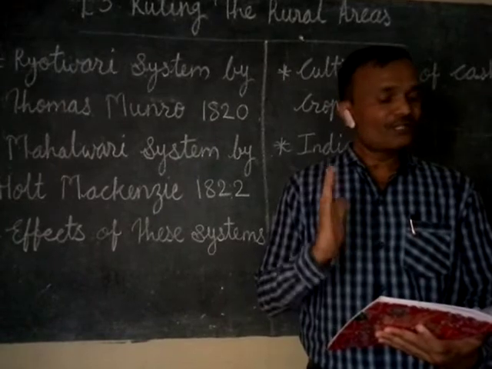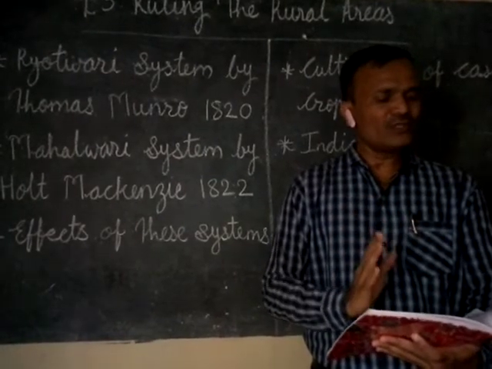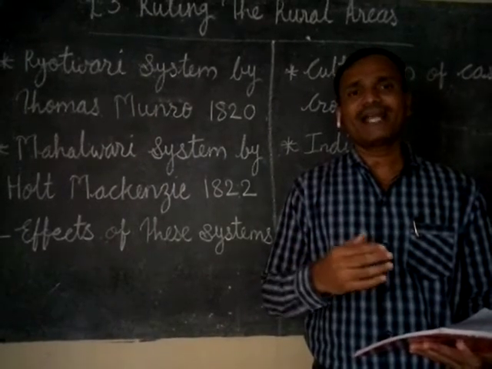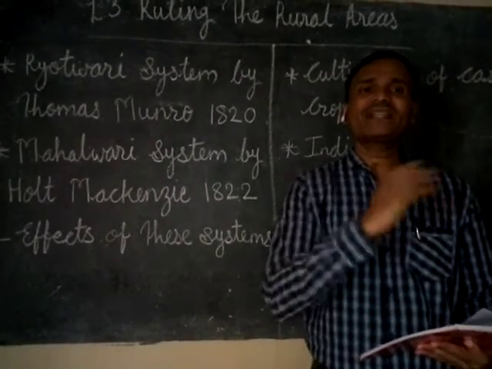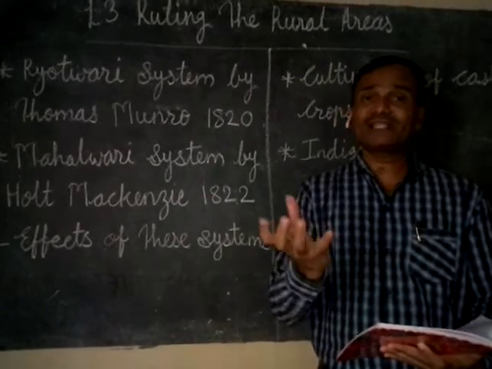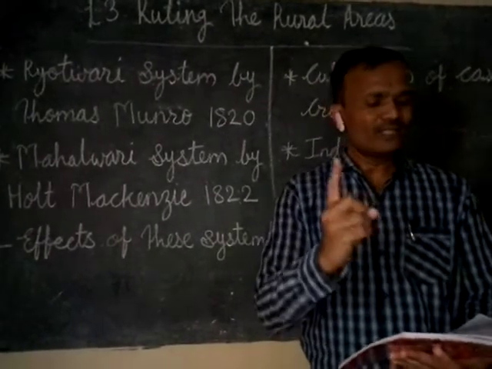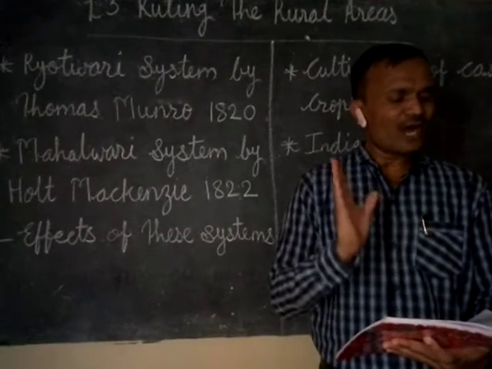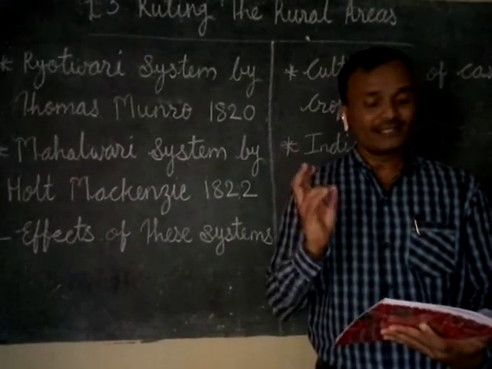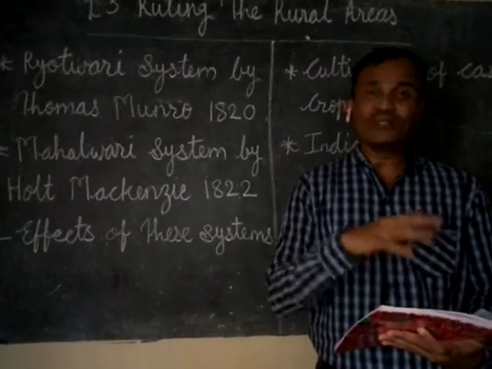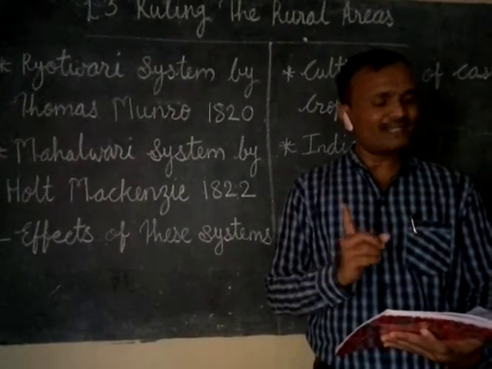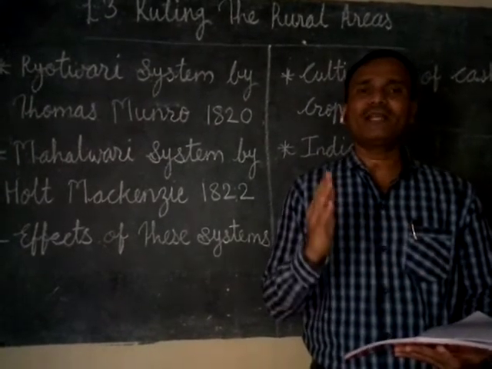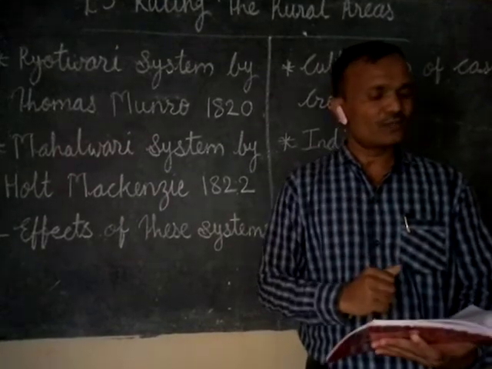Fourth, the farmers took loans from the moneylenders, as the revenue was very high and they had to pay it on time. For this purpose, they used to take loans from the moneylenders, to manage the revenue and household expenses. And against that, the moneylenders applied a very high interest rate on these loans.